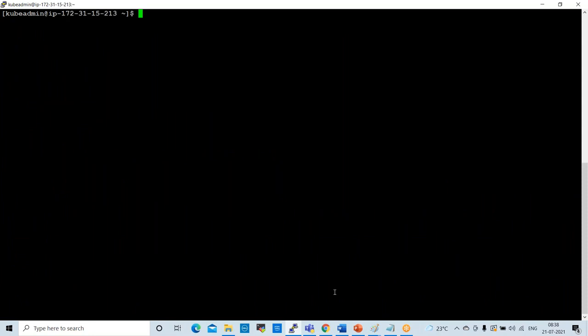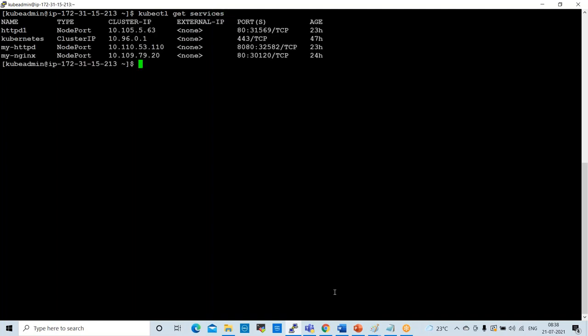Yeah, now if you want to check all the services, okay, kubectl get services. See here. So whatever services we have in our Kubernetes, these are the services running currently. So HTTPD1, Kubernetes service, my HTTPD, my Nginx. These are the services currently running, right?